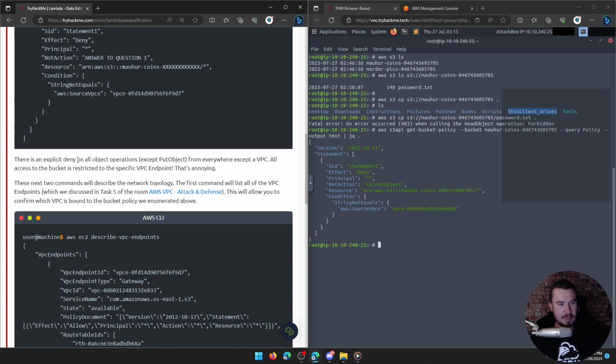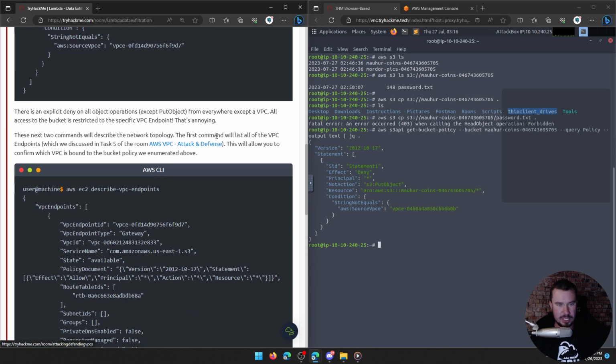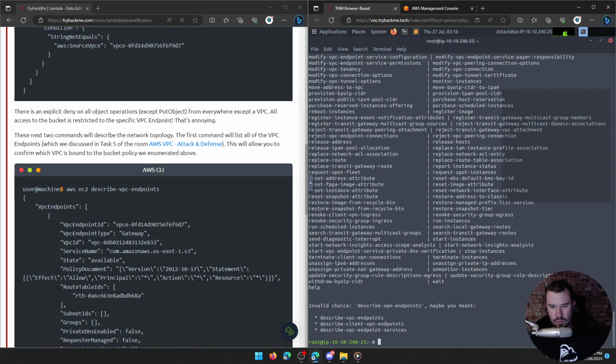There is an explicit deny on all object operations except put object from everywhere except a VPC. All access to the bucket is restricted to the specific VPC endpoint. That is annoying. These next two commands will describe the network topology. The first command will list all the VPC endpoints, which she discussed in task 5 of the room, the one where I was very confused if I remember right. This will allow you to confirm which VPC is bound to the bucket policy we enumerated above. I think we see it's right there, but I suppose we'll check. AWS EC2 describe VPC endpoints. Oh, I did VPN. Maybe I should learn how to type.